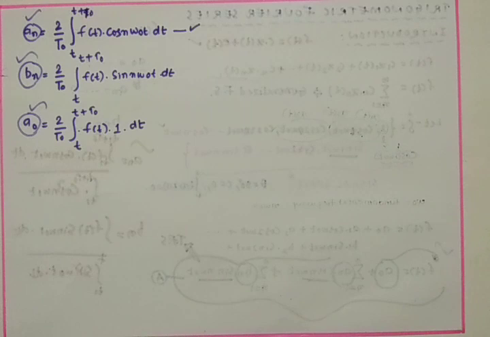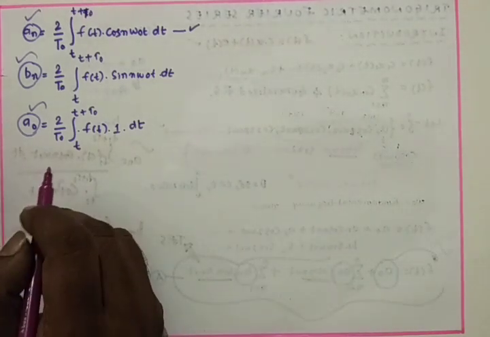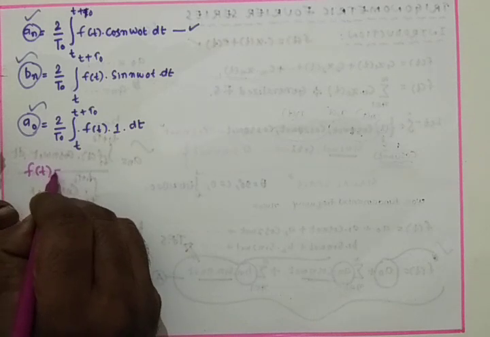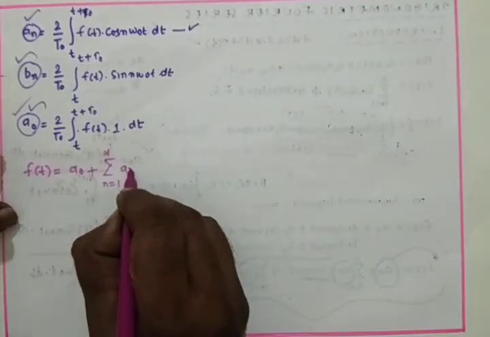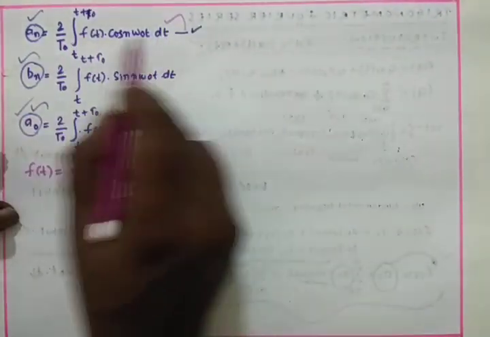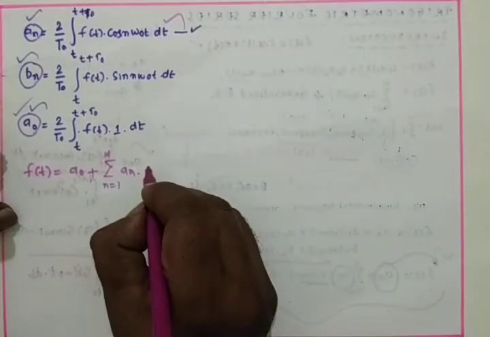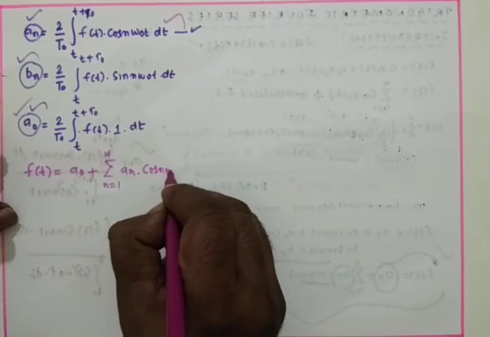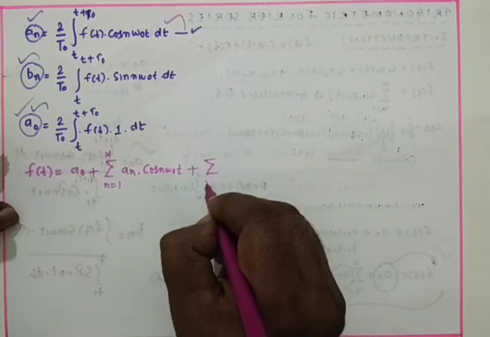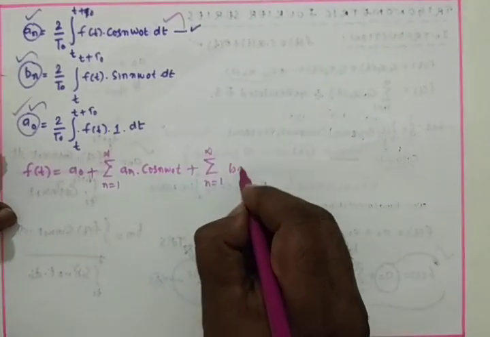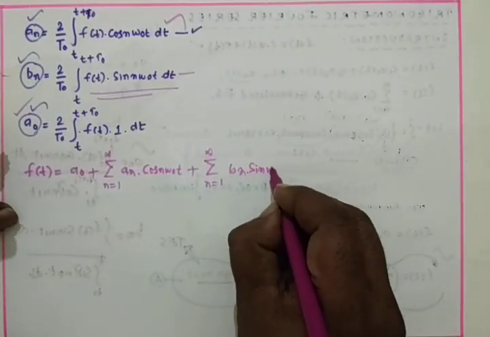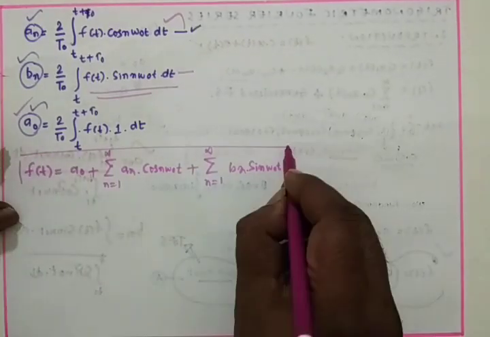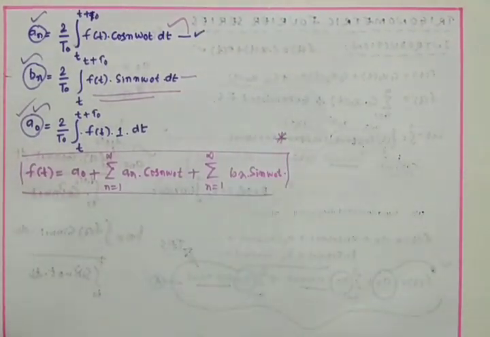F of t is equals to a naught plus sigma n is equals to 1 to infinity an into cos n omega naught t plus sigma n is equals to 1 to infinity bn into sin n omega naught t, and like this we go with the trigonometric Fourier series.